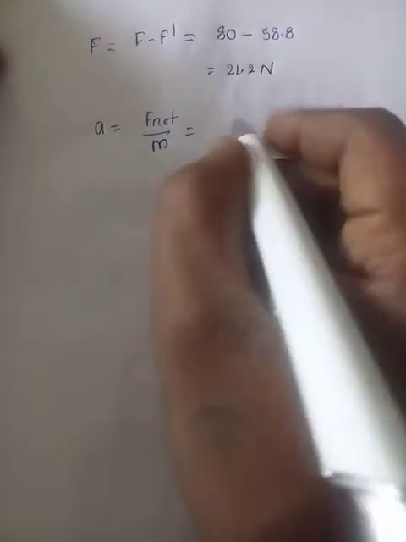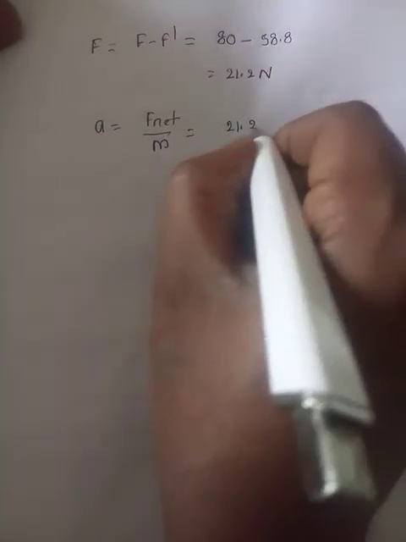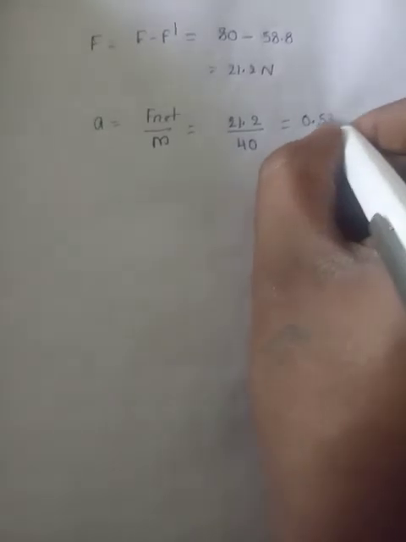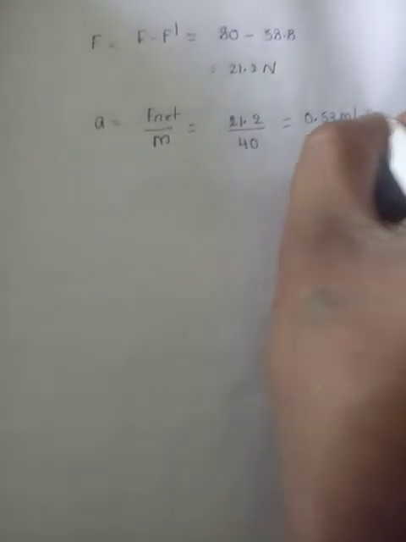Now, what is the acceleration of the box? Net force by mass. Net force is 21.2, mass of the box is 40. So how much do you get? 0.53 meter per second square.